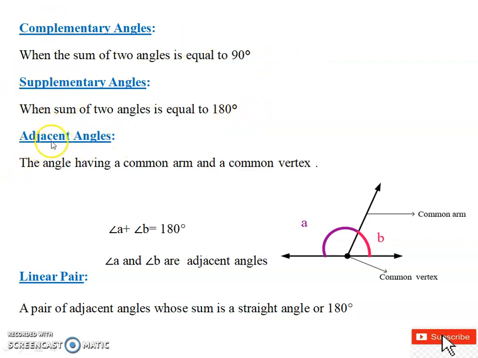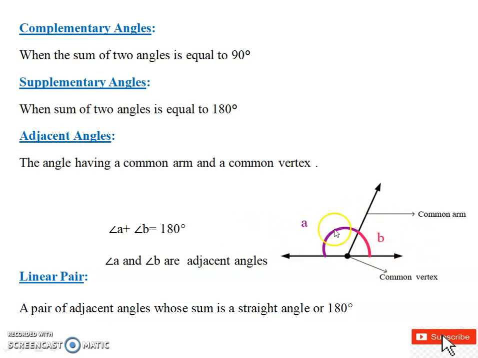Now, what are adjacent angles? As the name implies, the angles which are beside each other are called adjacent. One common property of adjacent angles is that they should have a common arm and a common vertex. For example, this is one ray and this is another ray, and an angle is formed with this line. This particular angle we name angle A and this one angle B. This is my common arm, and both angles are made on a common vertex. So angle A and angle B are adjacent to each other. They are not necessarily equal, but they are adjacent.